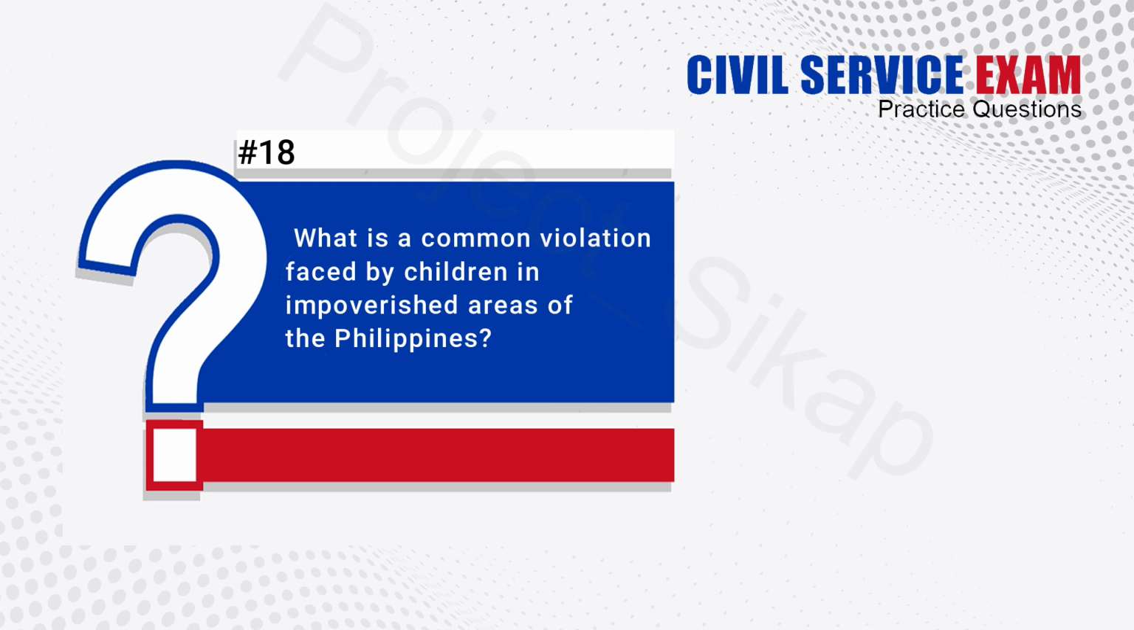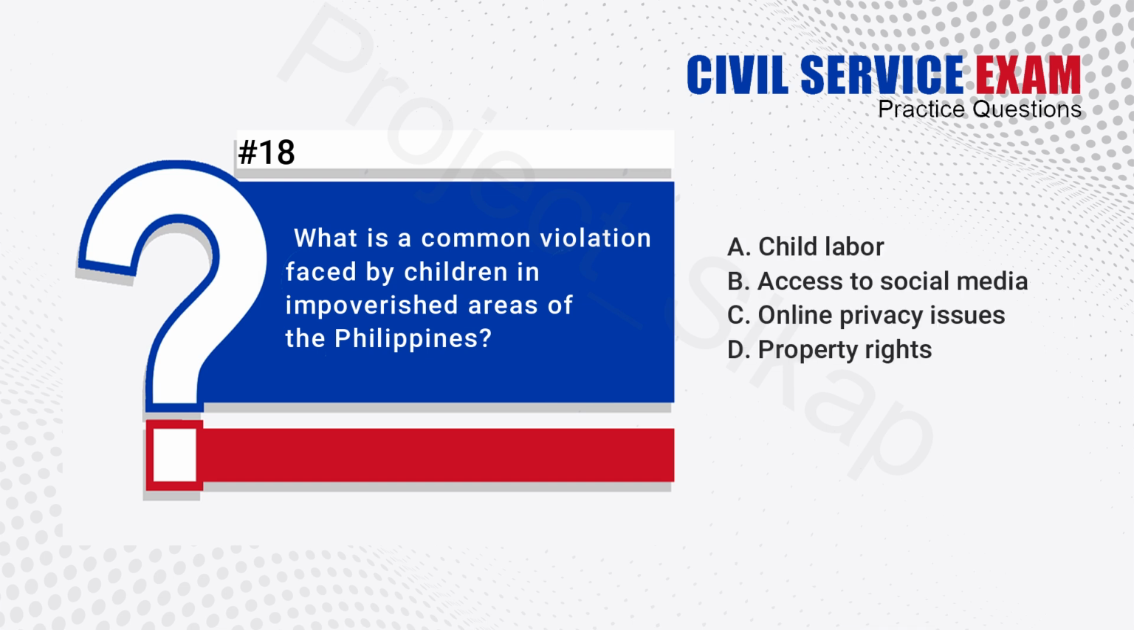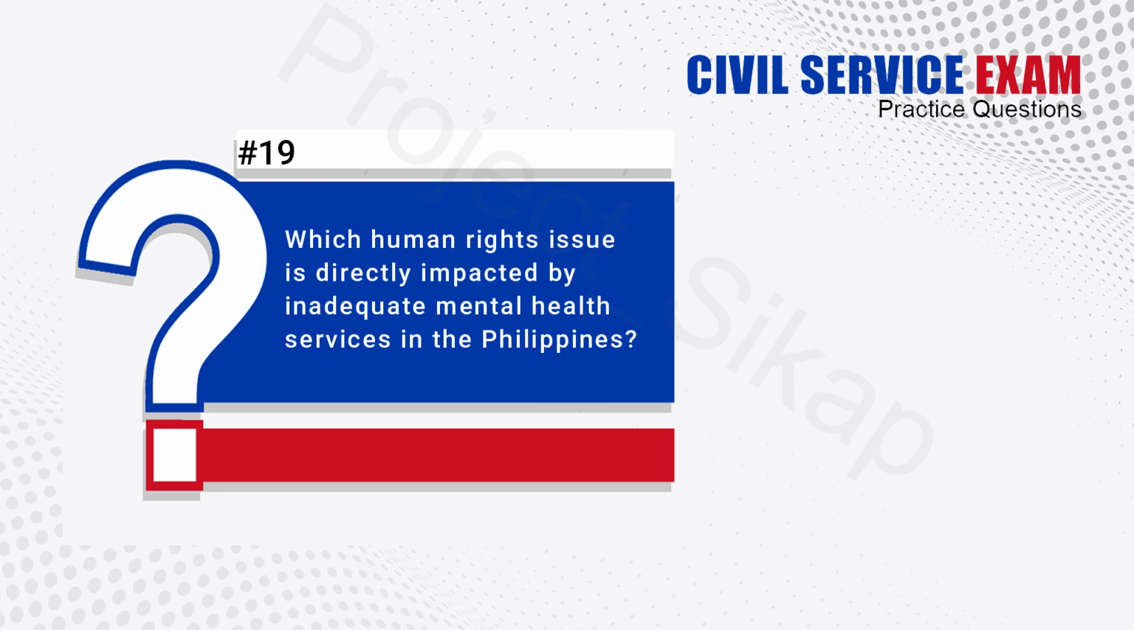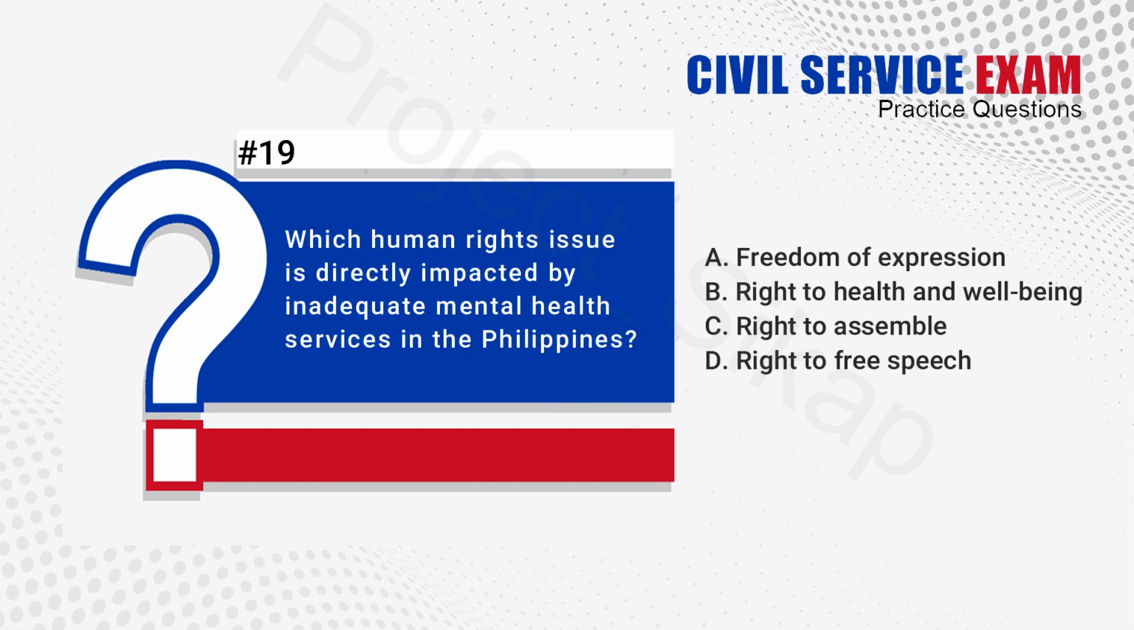18. What is a common violation faced by children in impoverished areas of the Philippines? A. Child labor. B. Access to social media. C. Online privacy issues. D. Property rights. The answer is A. Child labor.